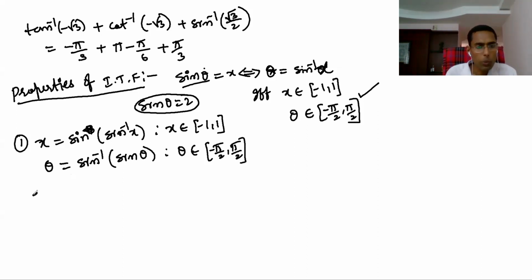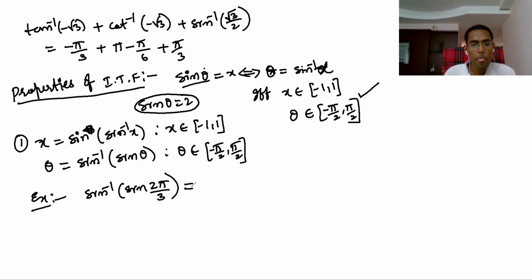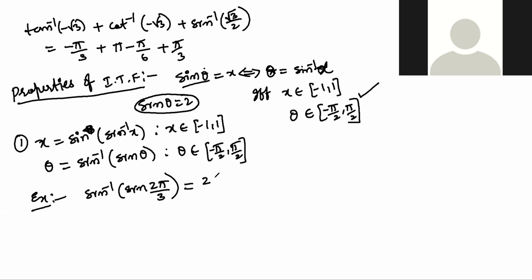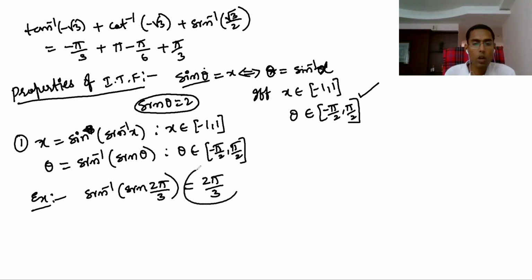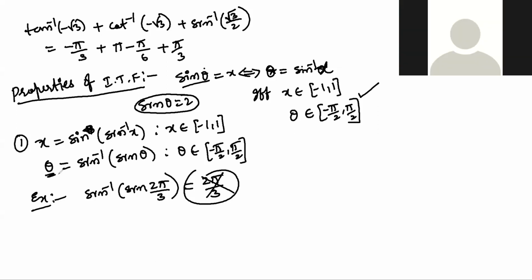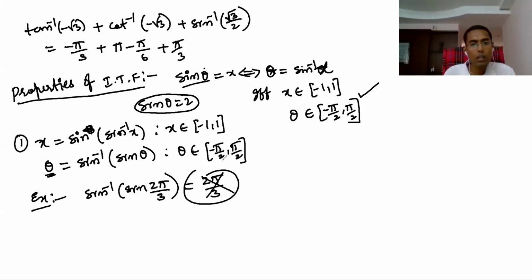Now tell me, what is the sine inverse of sine 2 pi by 3? We mistakenly write 2 pi by 3. This is wrong. Why? Because sine inverse of sine theta is theta only when theta is between minus pi by 2 to pi by 2.